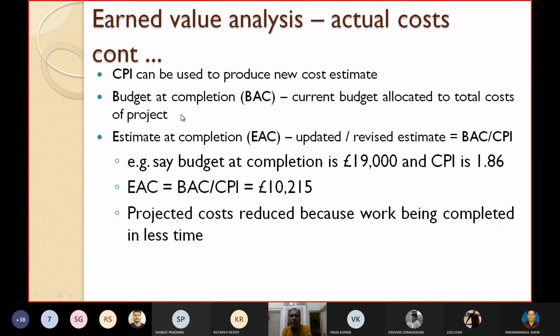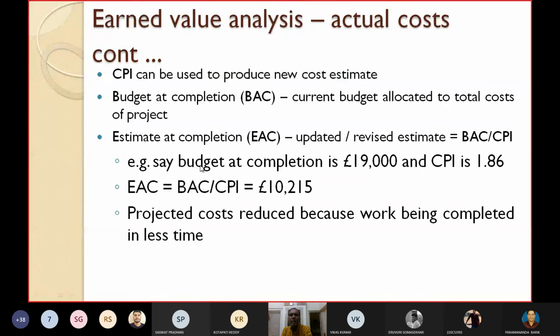So we require two important things, BAC and EAC. BAC stands for budget at completion, defined as the current budget allocated to the total cost of the project. And estimate at completion is the updated or revised estimate, which is equal to BAC by CPI.